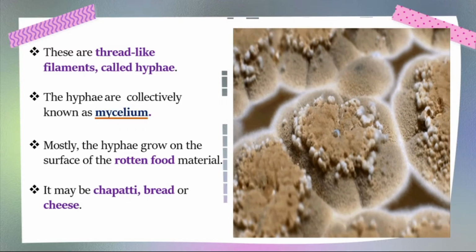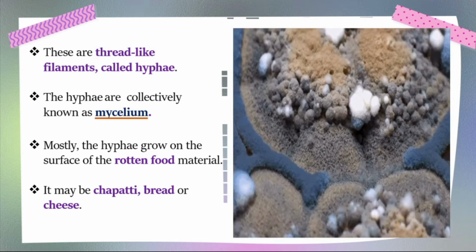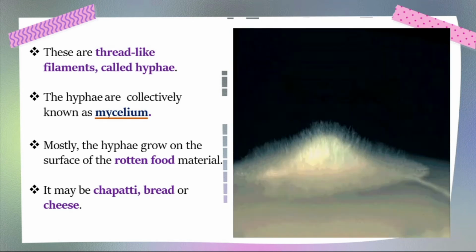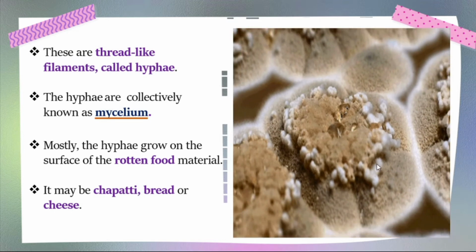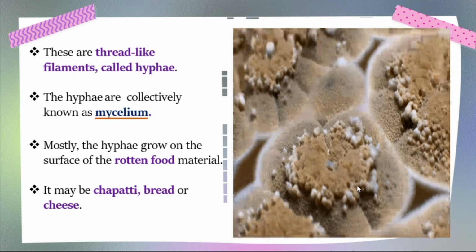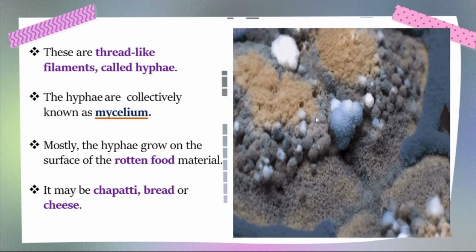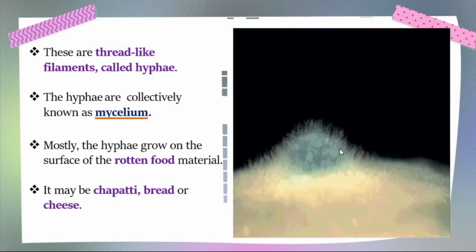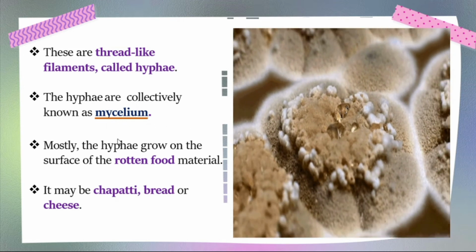These thread-like filaments are called hyphae. Each single filament or thread is called a hypha. The hyphae are collectively known as mycelium.